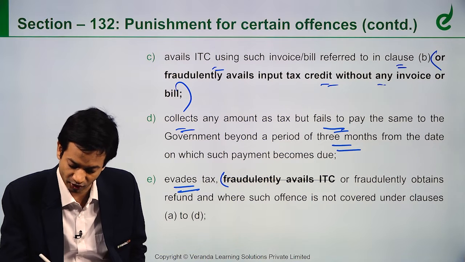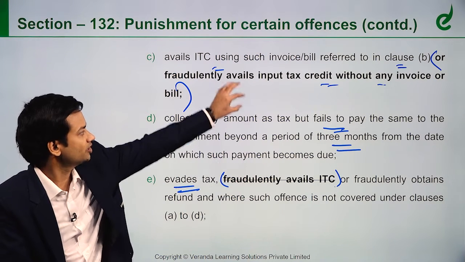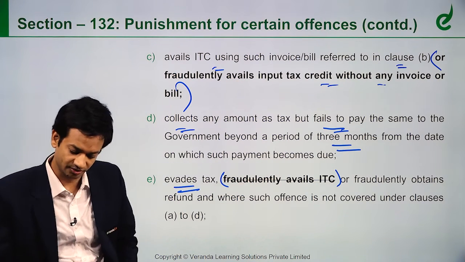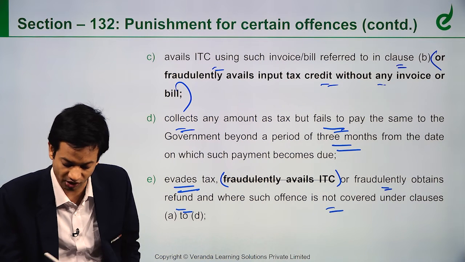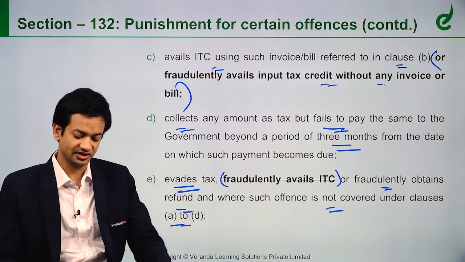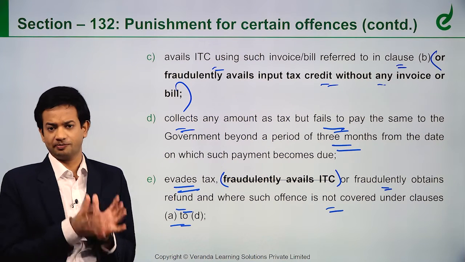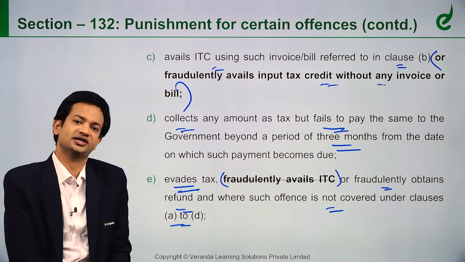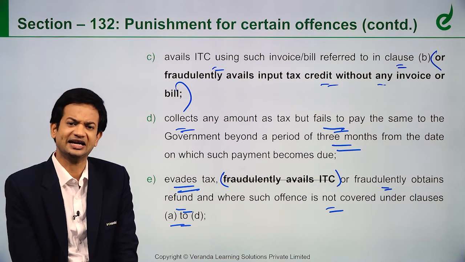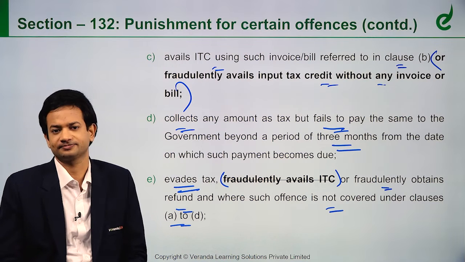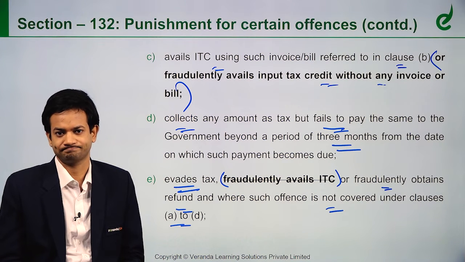Here they have deleted this, fraudulently avails ITC, because this has been moved here. So they have deleted it here. Evades tax or fraudulently obtains refund where such offence is not under clauses A to D. In this case, the person is liable for arrest. Here they have just mentioned that the person who is facilitating and getting benefit out of this will also be liable for arrest, right?